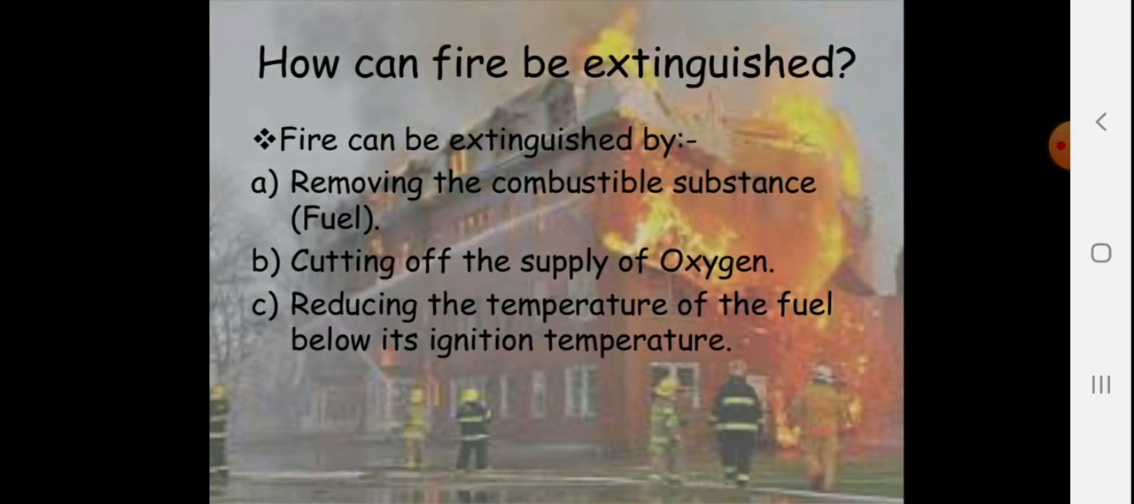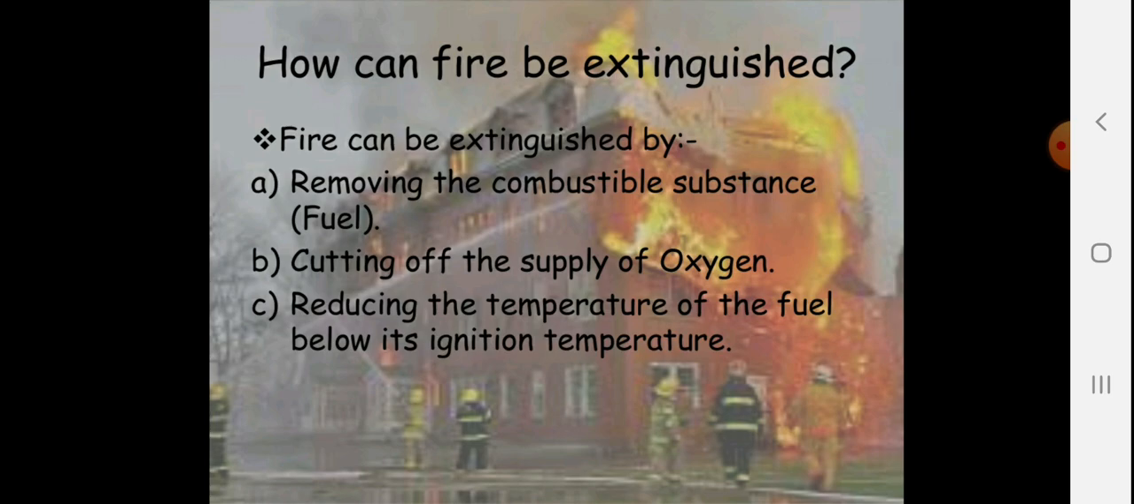How can a fire be extinguished? You might know about the fire extinguisher and the team. You might have gone on a field trip to a center like firefighters and the fire station. There is one famous fire station in Memnagar. Fire can be extinguished by removing the combustible substance, which is fuel. Either you just cut down the fuel. So once the fuel is over, the fire can be controlled.